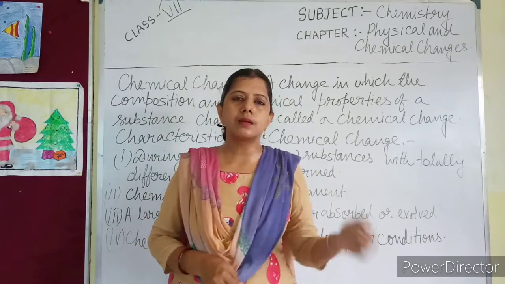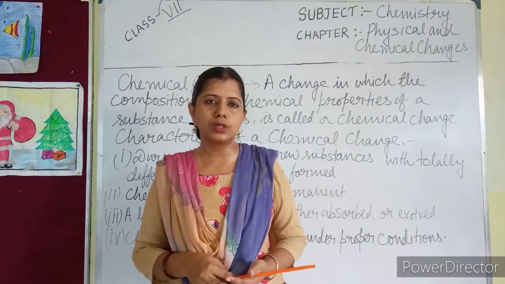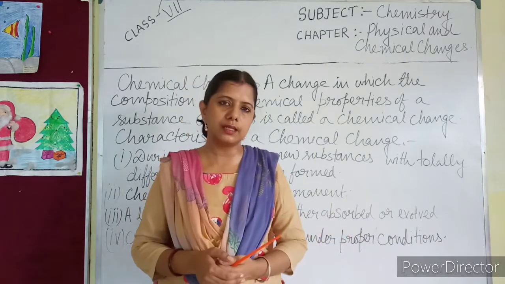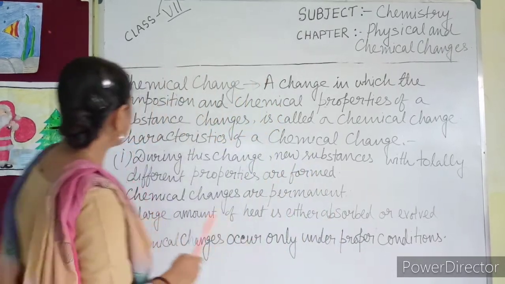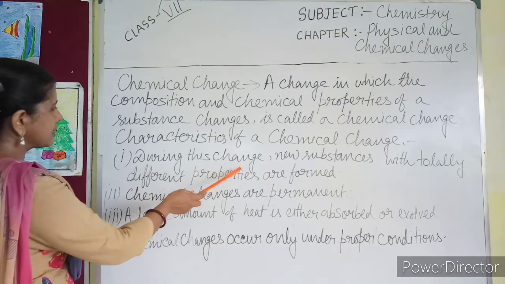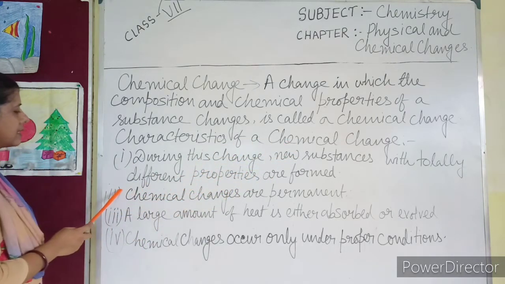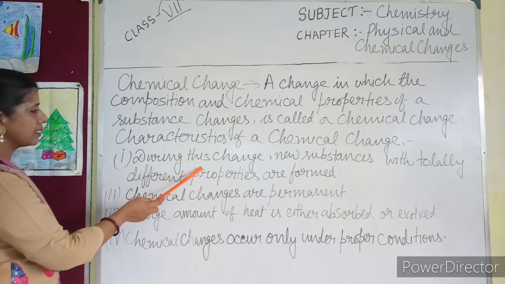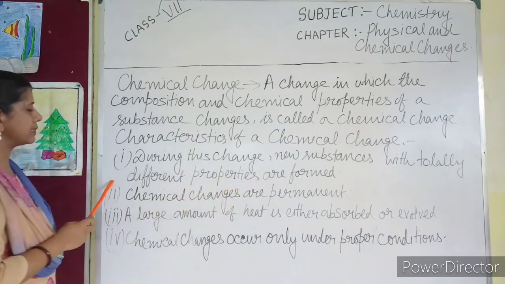Okay, now some properties of chemical change, point wise you have to learn. Whatever I told, these are the properties, but you have to learn them. First, during a chemical change, new substances with totally different properties are formed.